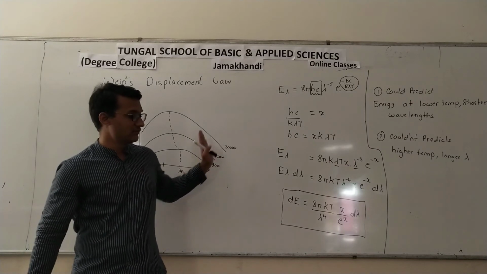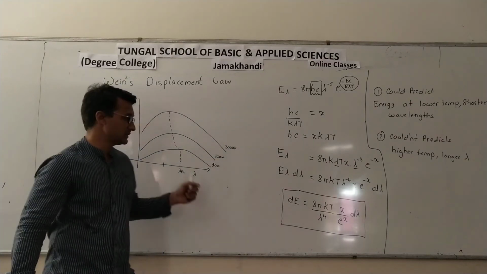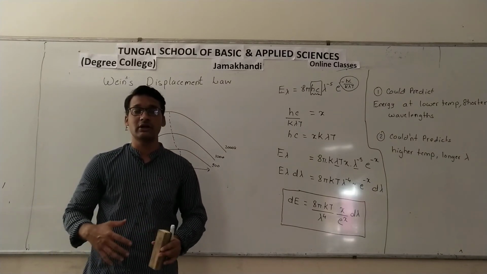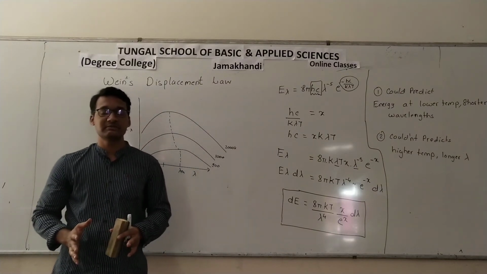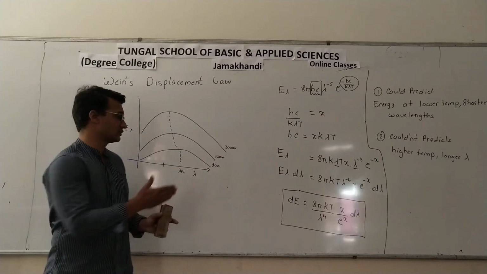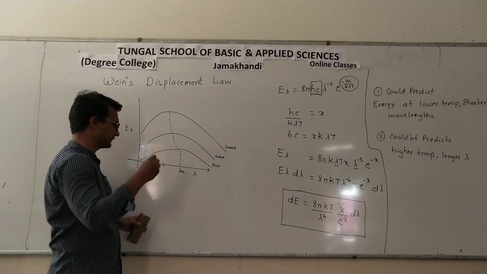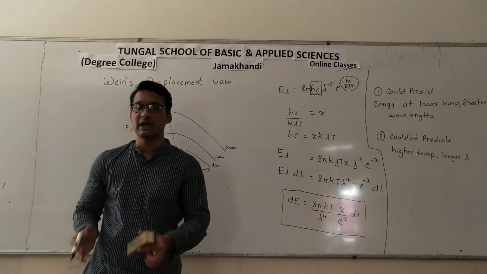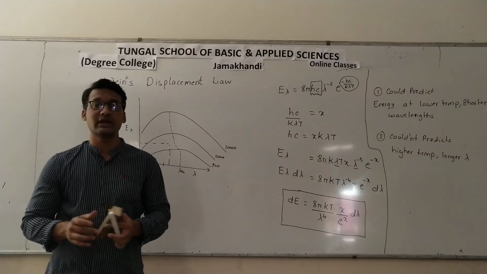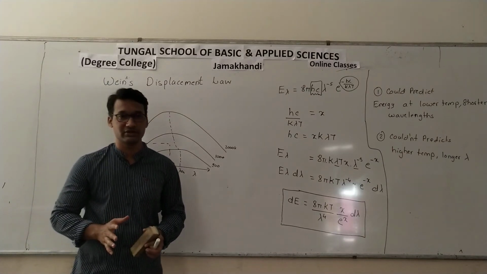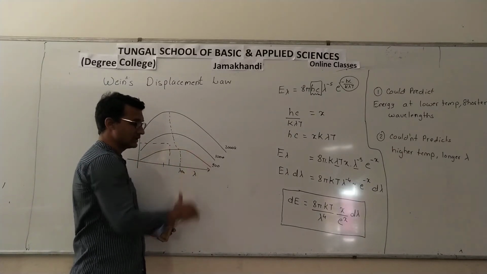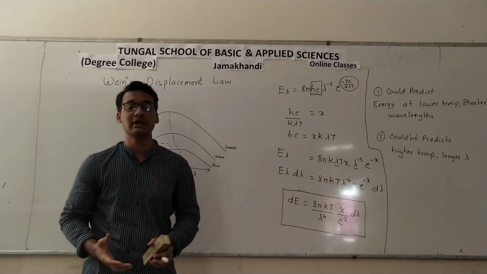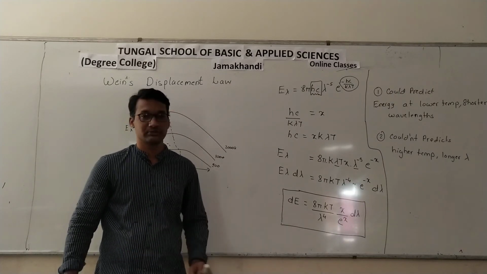So this is about Wien's displacement law. That means the whole nature of this curve is still not explained. Wien's displacement law only explains a part of it, up to somewhere here. It was able to predict at shorter wavelength and lower temperature. But the next part of this curve, at higher temperature, was not predicted properly by this equation.